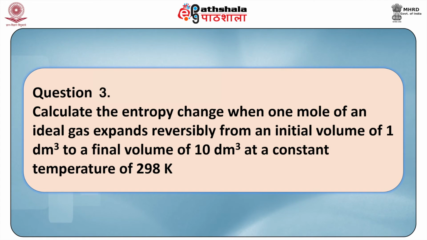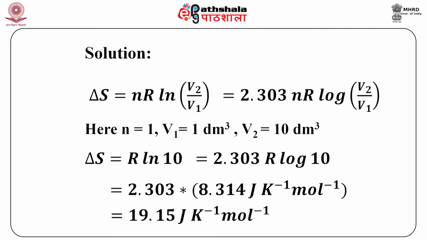Question 3. Calculate the entropy change when 1 mole of an ideal gas expands reversibly from an initial volume of 1 decimeter cube to a final volume of 10 decimeter cube at a constant temperature of 298 Kelvin. The solution is as follows. Delta S is equal to nR ln V2 by V1, which is equal to 2.303 nR log V2 by V1.